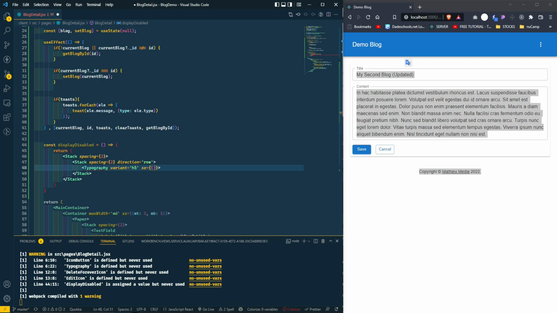We're gonna give it a flex grow of 1. The reason we're doing that is because we're gonna put an edit and delete button on the right, and we want them to be pushed all the way to the right. So over here we're gonna say blog.title.